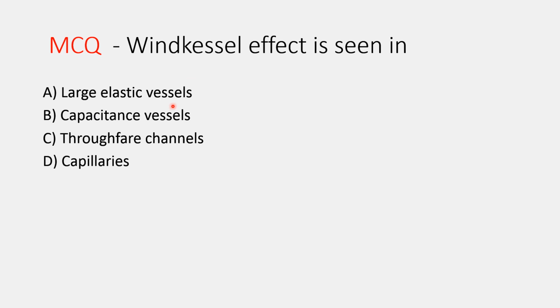The clinical importance of the Windkessel effect is that blood flows in the circulation during the systole and the diastole. If the Windkessel effect is not present, then the blood flows in our circulation intermittently.